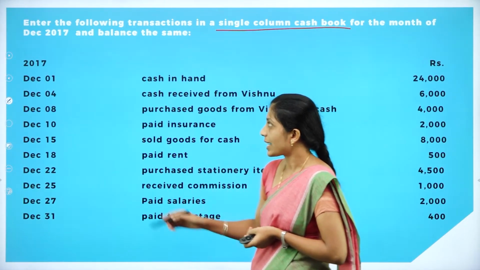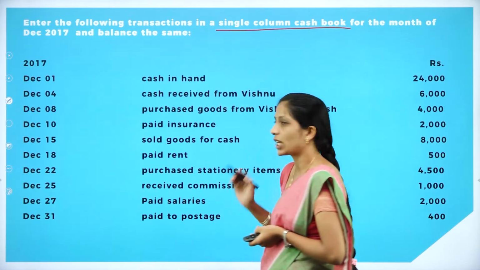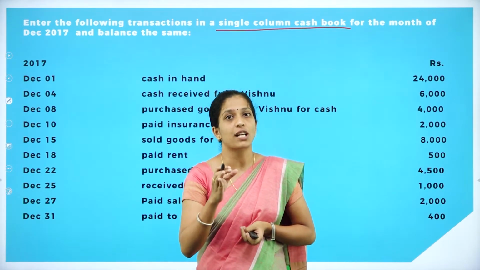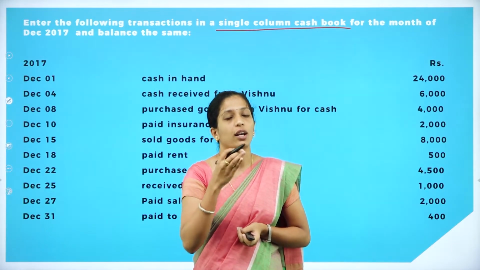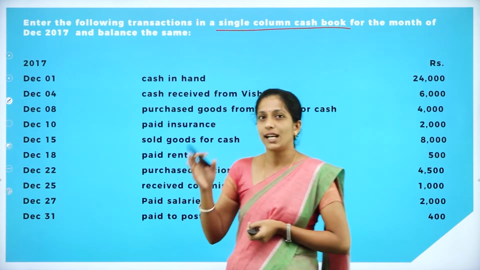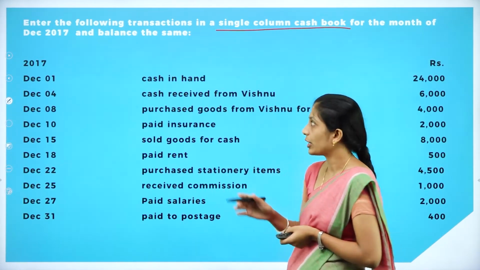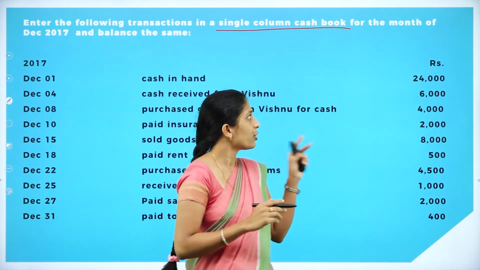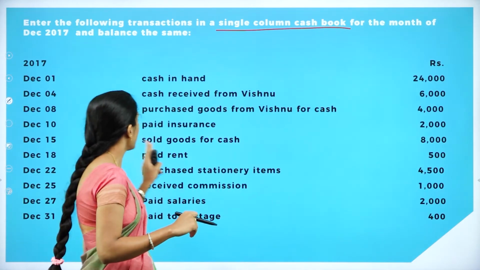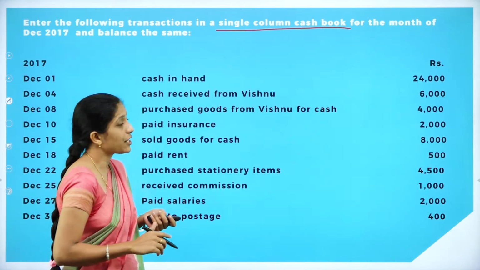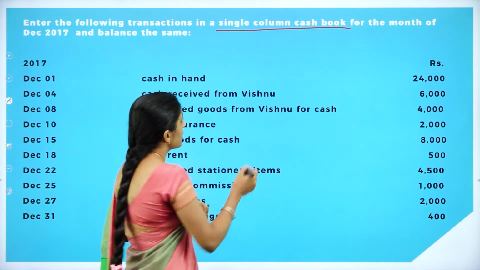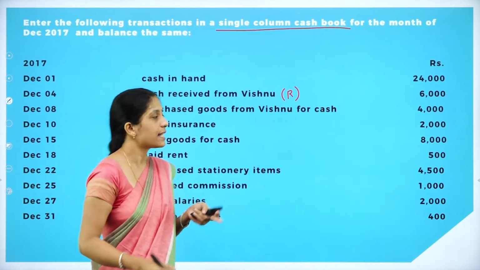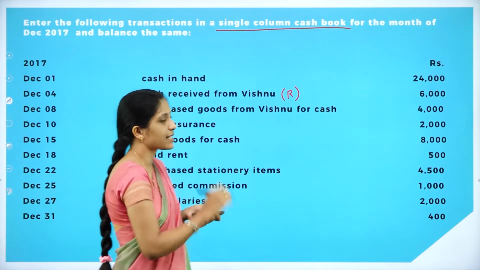Now go through the transactions. December 1st, cash in hand, that is opening cash. As I told you, a cash book always starts with opening cash in hand or cash at bank. December 1st, cash in hand, that is how much? Rupees 24,000. And the next one is December 4th, cash received from Vishnu. So this is a receipt. We record it on the receipt side because we have a receipt, that is 6,000.